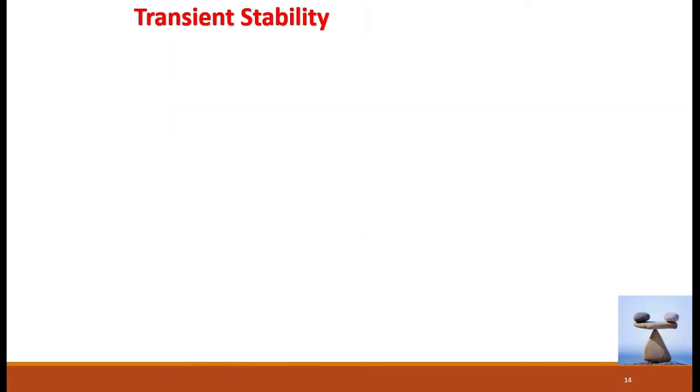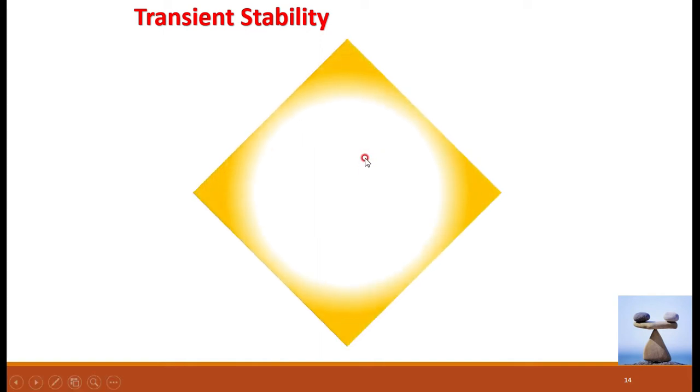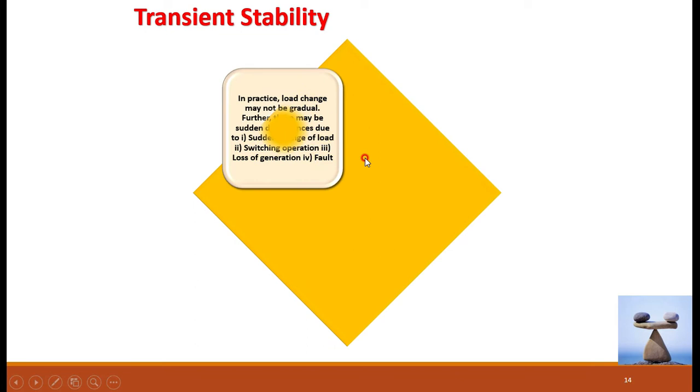In contrast, transient stability is concerned with very large changes. In this case, there is no gradual change, there is a large, sudden change. In practice, load changes may not be gradual. Further, there may be sudden disturbances due to several reasons.